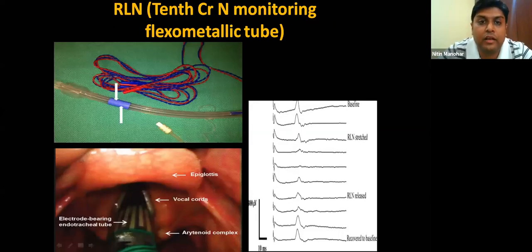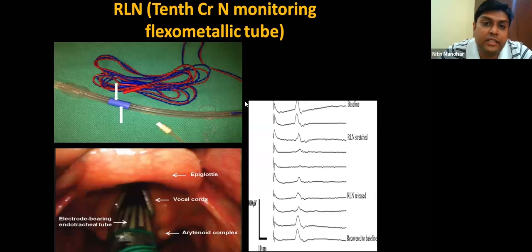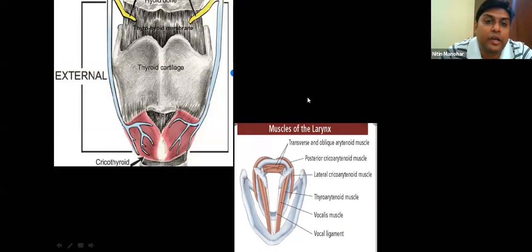This was the 10th cranial nerve monitoring that I was mentioning. With the endotracheal tube, here comes a sensor. This can be placed in between the vocal cords, and whenever a stimulation is positive, you can see the vocal cord twitching, and this can be recorded on the EMG trace. But sometimes this becomes a problem. In our center, we do intraoperative MRI, so these can't be taken into the intraoperative MRI. So we have moved away from this, and we do cricothyroid monitoring. You can identify the thyroid cartilage, and just below it, in between the cricoid and the thyroid, is your cricothyroid. You can place your needle electrodes there and effectively monitor the 10th nerve.